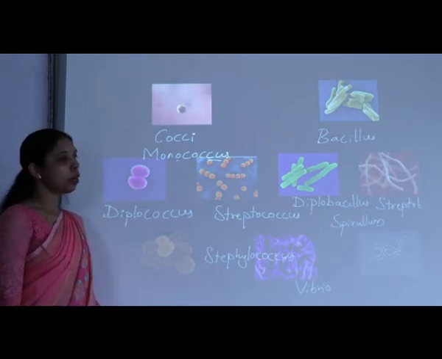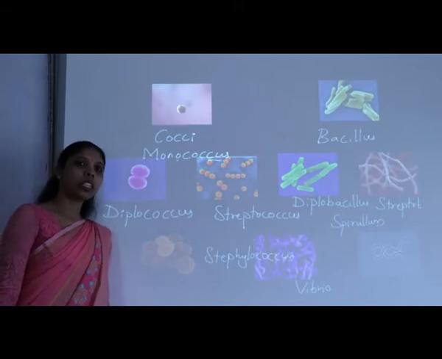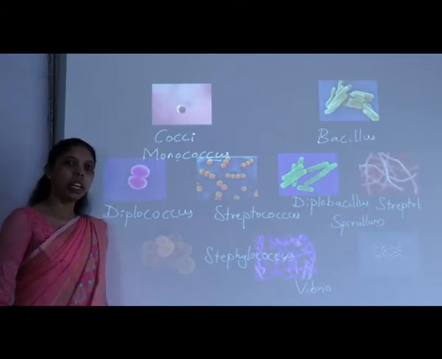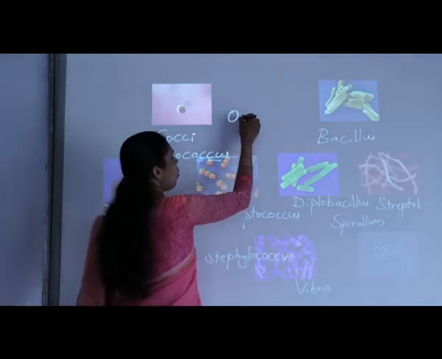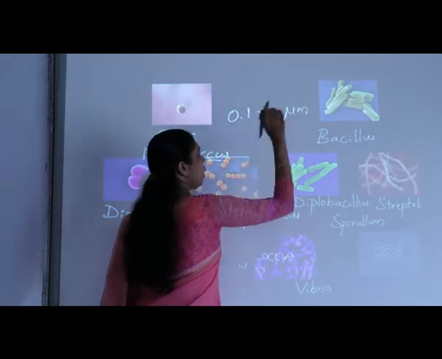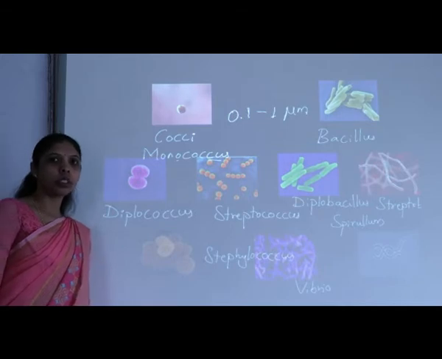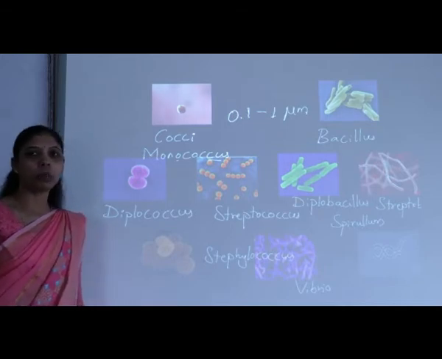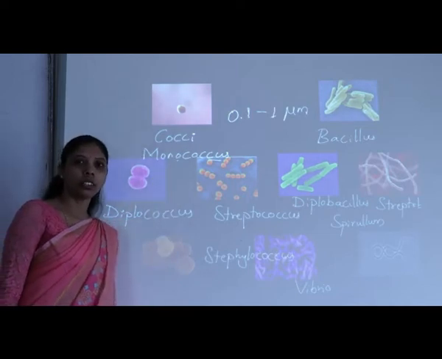So if we think about the size of the bacteria, based upon the shape, the size will also vary. In general, we can tell that bacteria is 0.1 to 1 micrometer in size. So this is the normal range. Of course, there is no rule that all the bacteria should be 0.1 to 1 micrometer in size.